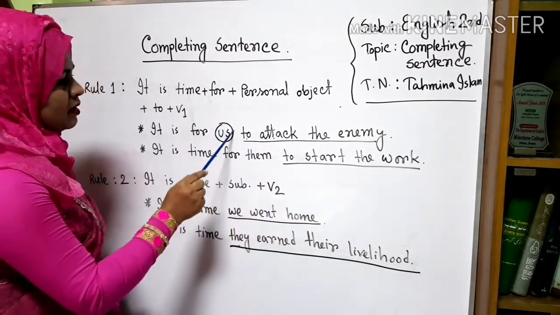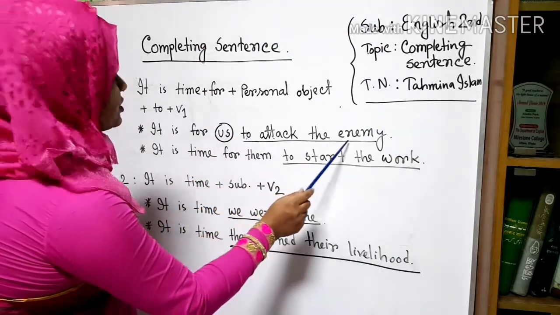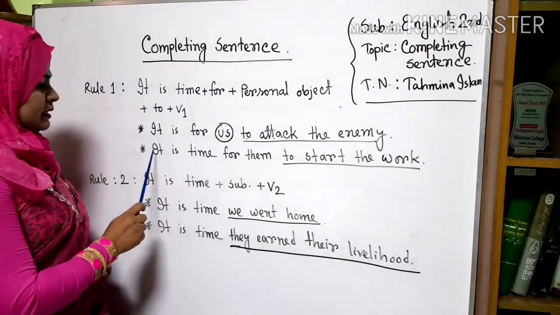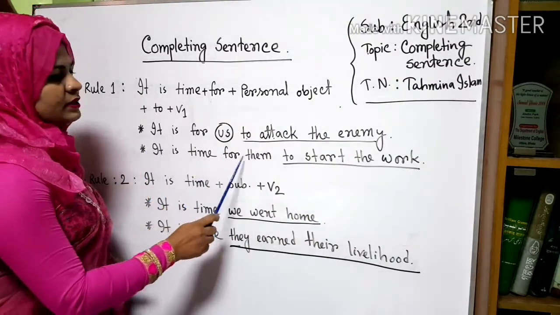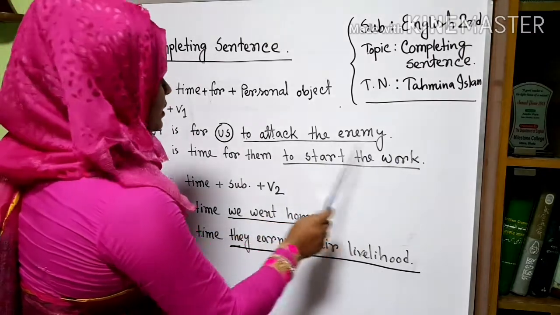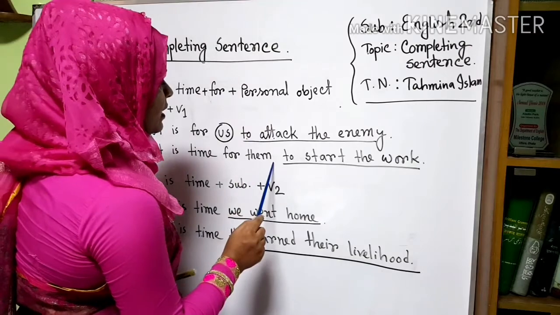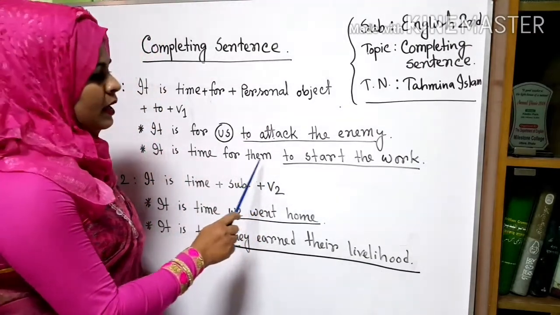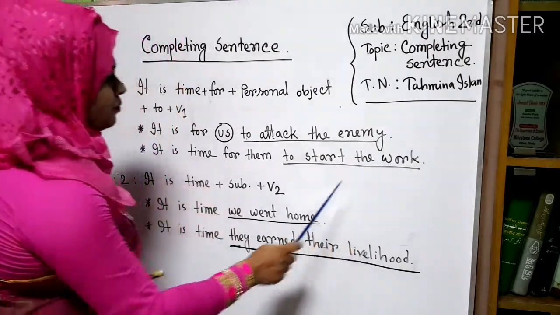Here is the personal object, and here to plus main verb and the extension. Another example is, it is time for them to start the work. After "for" we will use the personal object "them" and to plus main verb and the extension.